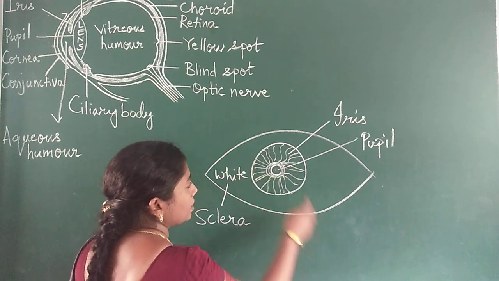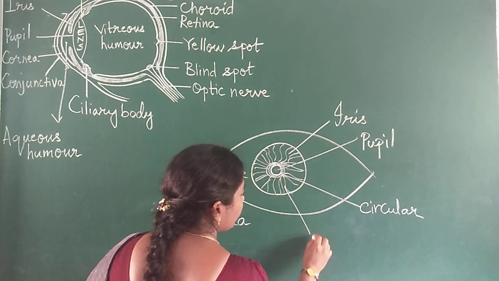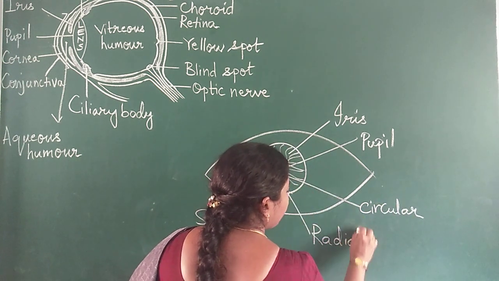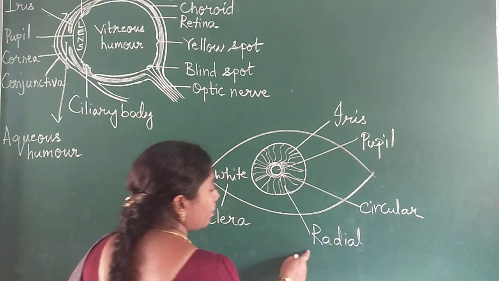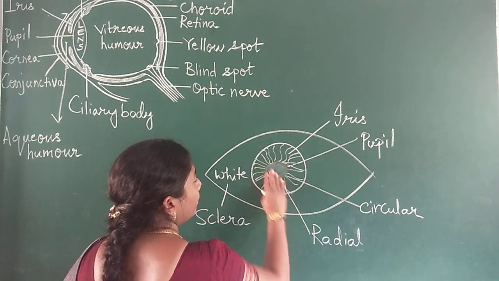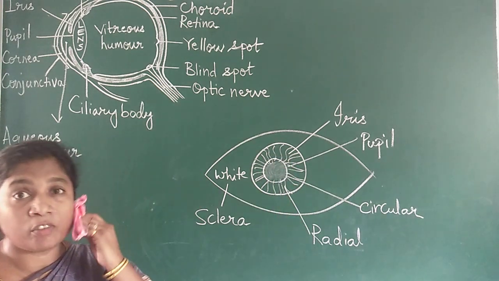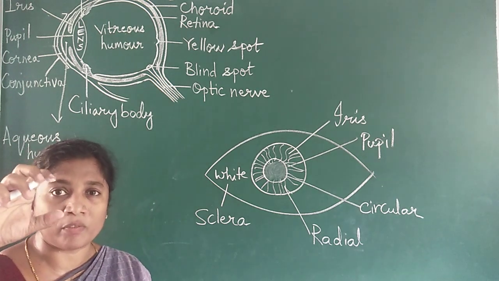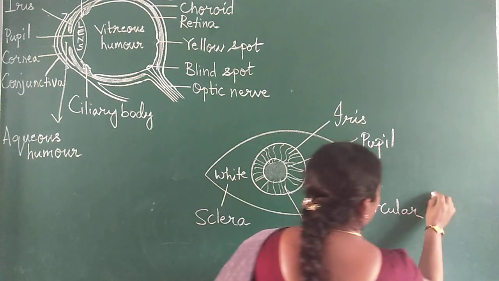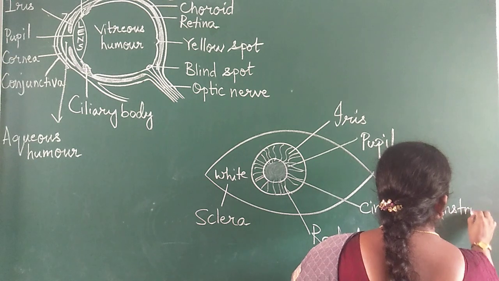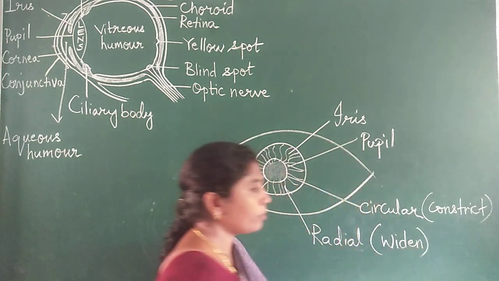Then these are circular muscles, and these are radial muscles. Radial muscles are to widen your pupil. When the radial muscles act, the pupil becomes bigger in size like this, especially in the dark. When you are in the dim light, the pupil will dilate, meaning it will widen and become bigger. So the circular muscle is used to constrict, and the radial muscle is used to widen.